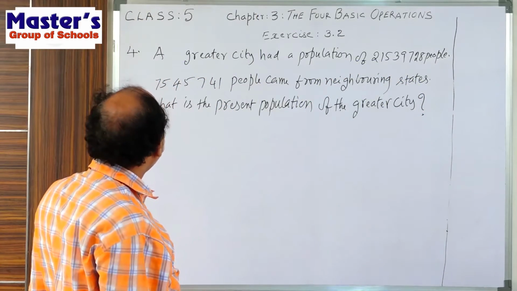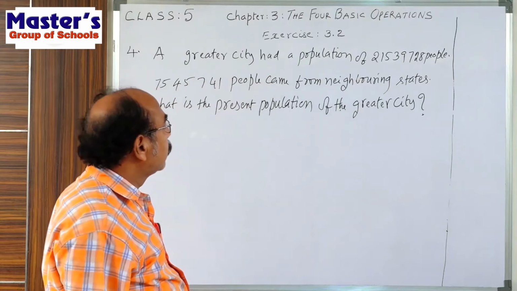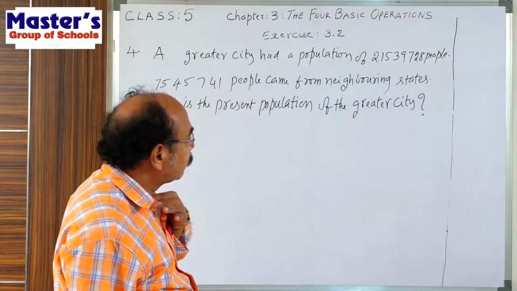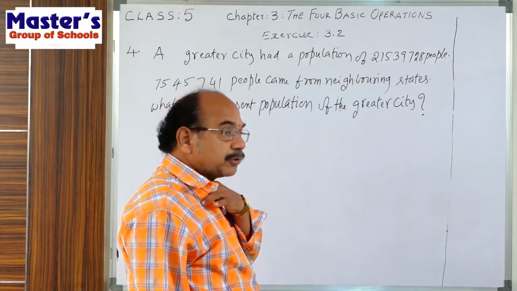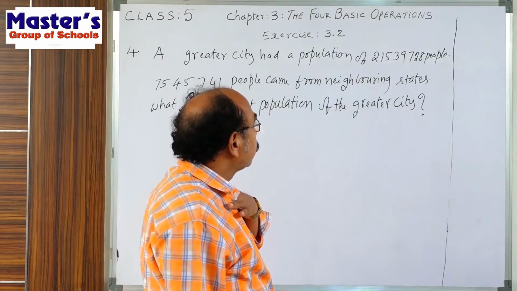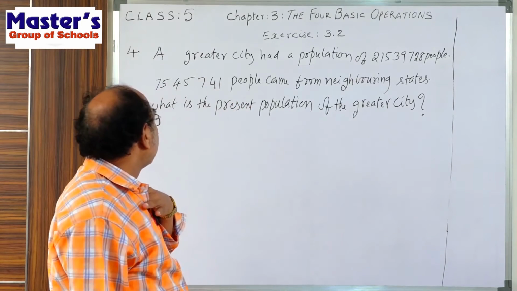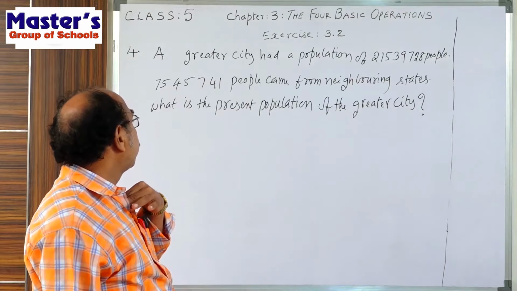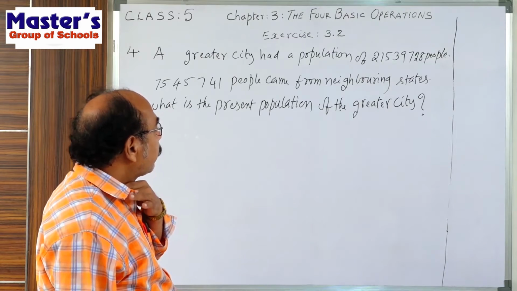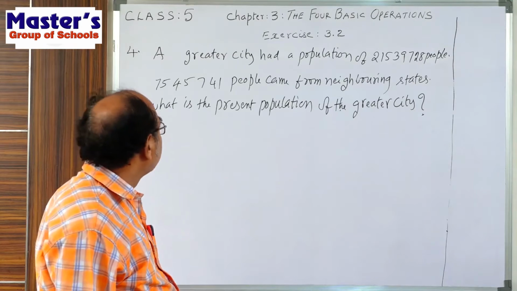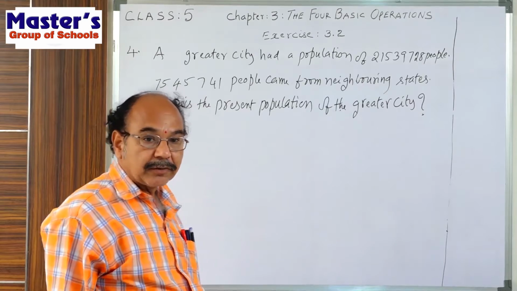Okay, now read. A greater city had a population of 2 crores 15 lakhs 39,728 people. 75 lakhs 45,741 people came from neighboring states. What is the present population of the greater city?